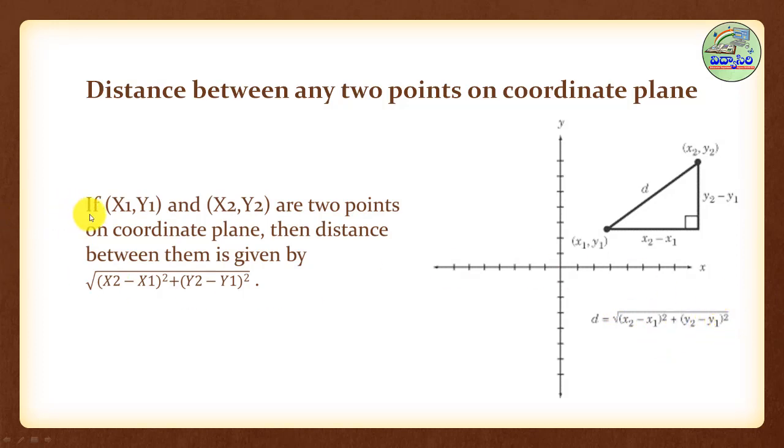See here once again: if (x1, y1) and (x2, y2) are any 2 points on the coordinate plane, then the distance between them is given by under root of x2 minus x1 whole square plus y2 minus y1 whole square. We can apply this formula in all cases.